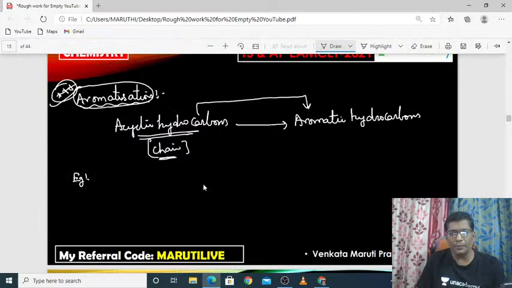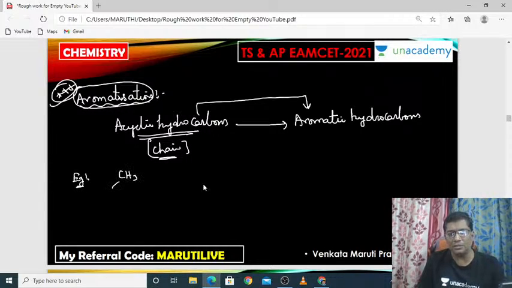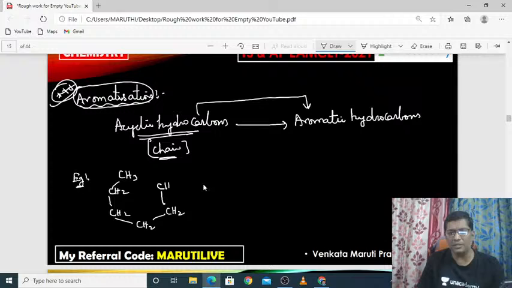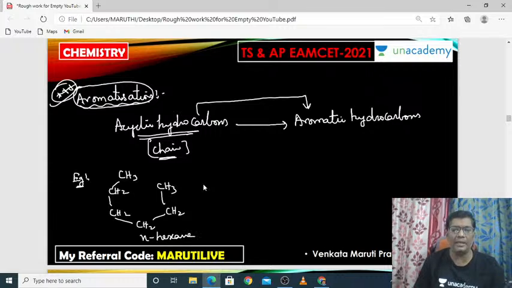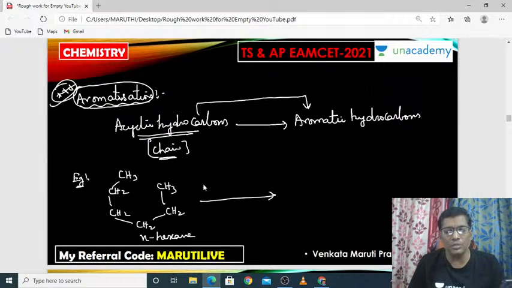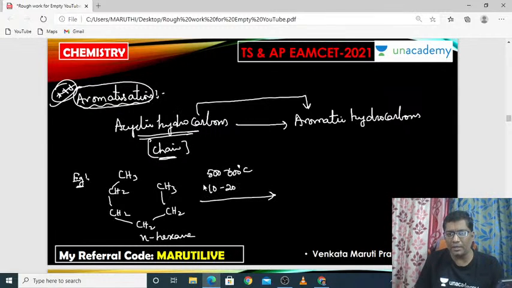Suppose you take one example like this: CH3, CH2, CH2, CH2, CH2 and CH3. Actually, it is 1, 2, 3, 4, 5, 6, six carbons, so it is called N-hexane. N-hexane undergoes aromatization in the presence of 500 to 600 degrees Celsius, 10 to 20 atmospheric pressure, and the oxides of vanadium, chromium as well as molybdenum.